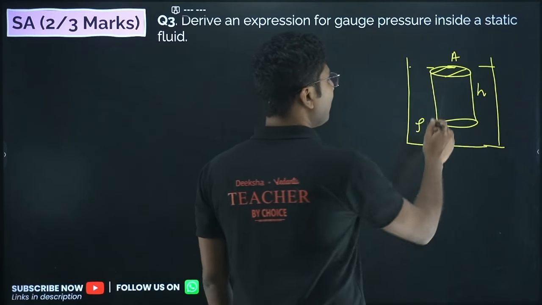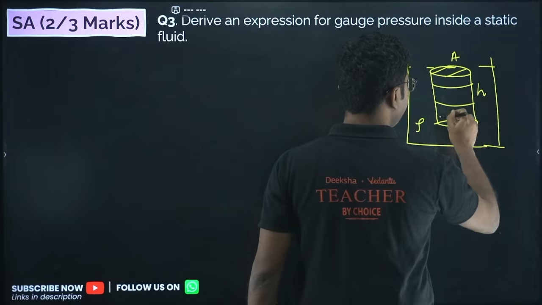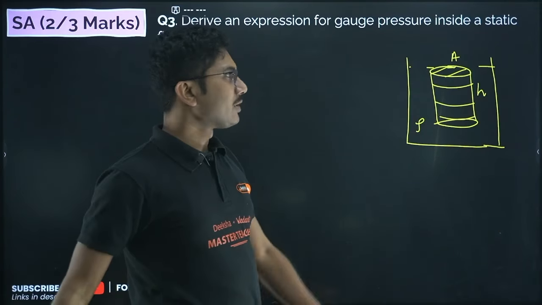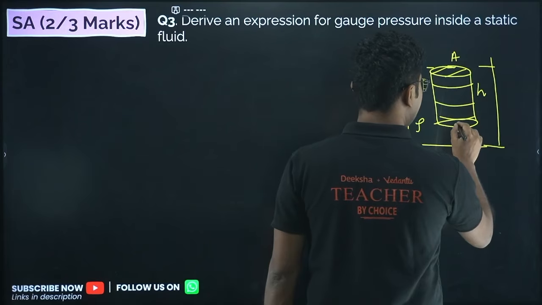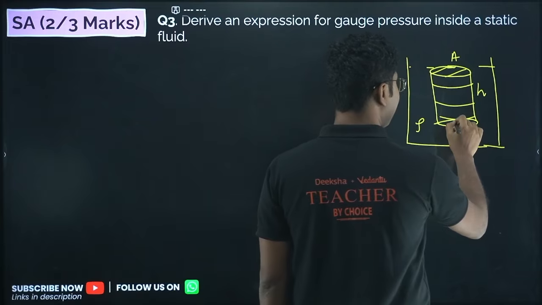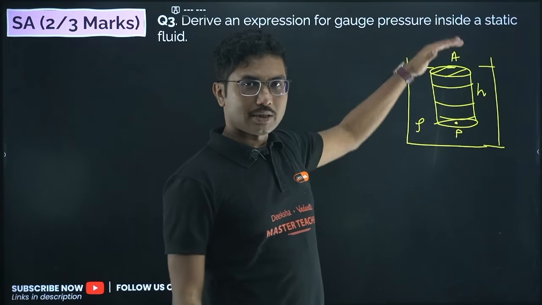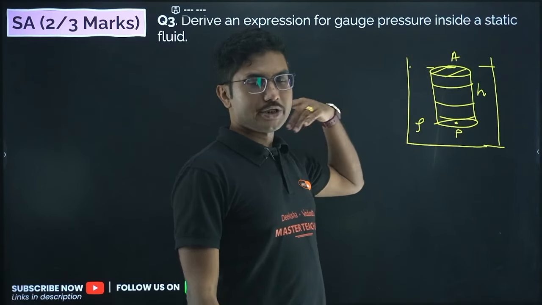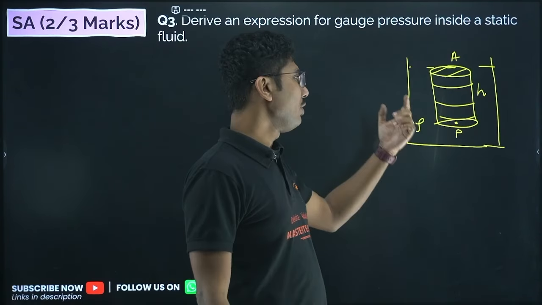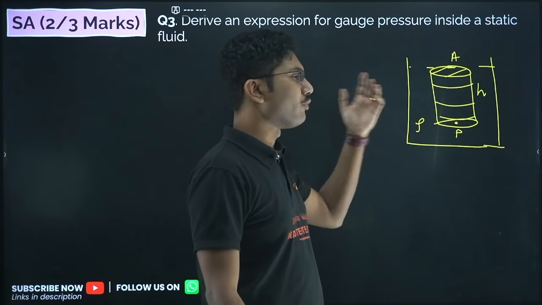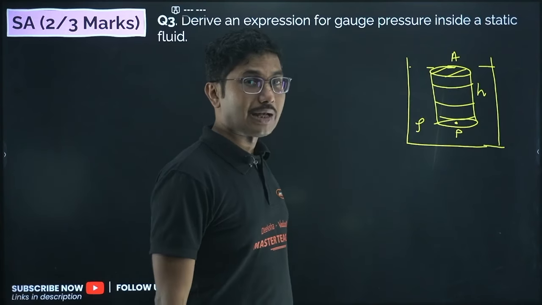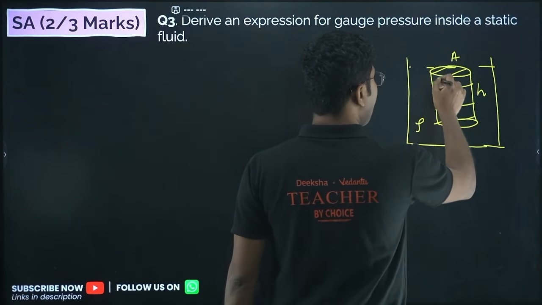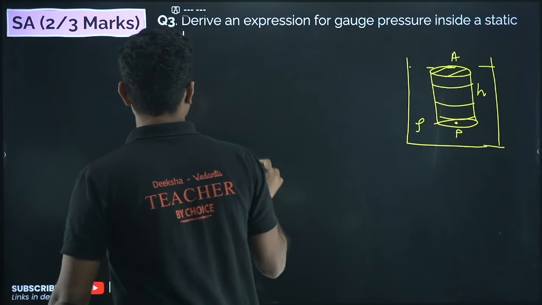So what is the mass of this fluid column? Any pressure acting at this point should be due to the mass of this column of liquid. The first stage is to calculate the force, the second stage is to calculate the pressure. To calculate the force, we have to calculate the mass. So what is the mass of this liquid column?